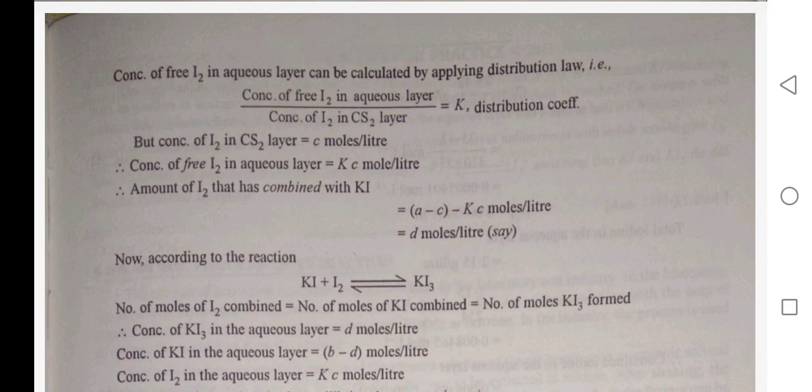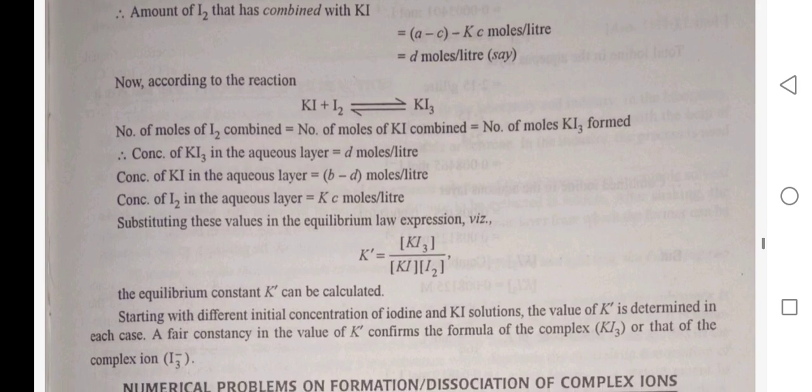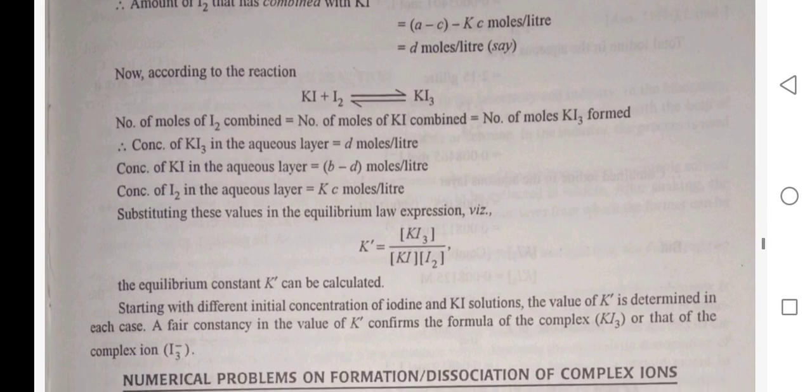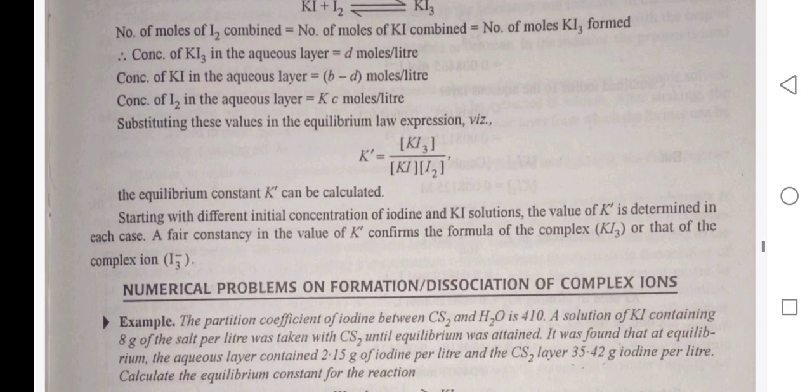According to the reaction KI plus I2 in equilibrium with KI3, number of moles of I2 combined is equal to number of moles of KI combined, which is equal to number of moles of KI3 formed. Concentration of KI3 in the aqueous layer is equal to D moles per liter. Concentration of KI in aqueous layer is equal to B minus D moles per liter. Concentration of I2 in aqueous layer is equal to KC moles per liter. Substituting these values in the equilibrium law expression, K dash is equal to concentration of KI3 upon concentration of KI into concentration of I2, the equilibrium constant K dash can be calculated.